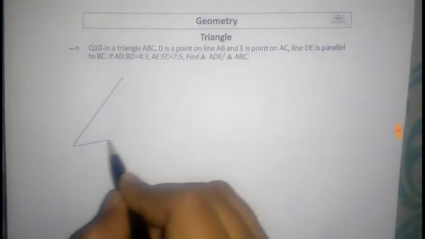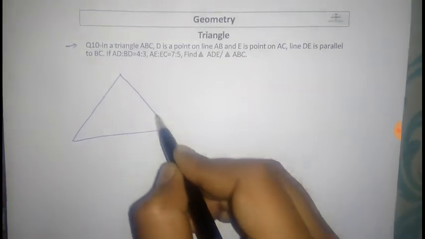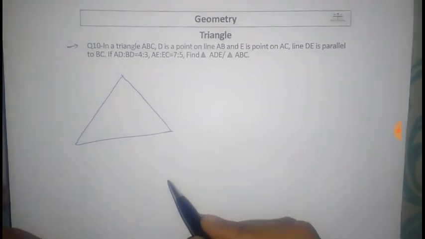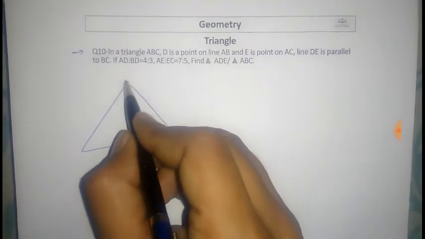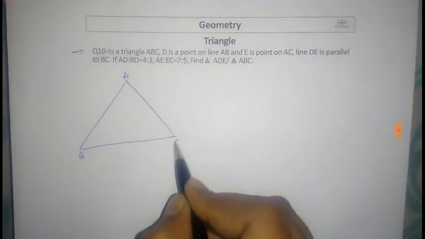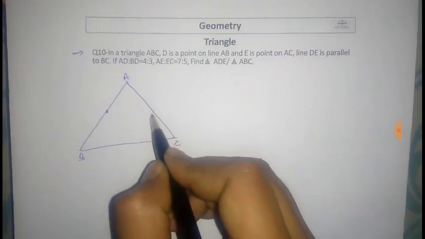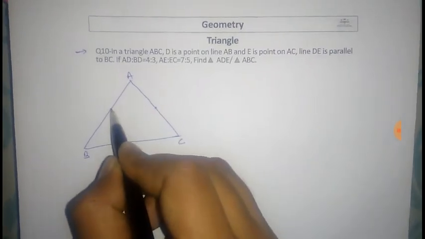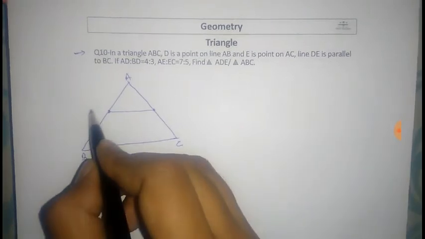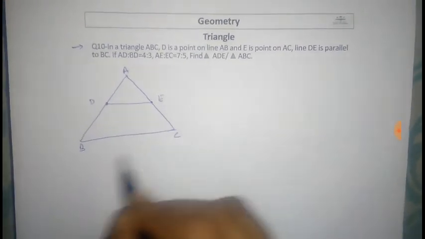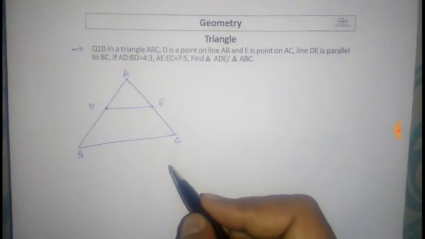First of all, draw a triangle ABC. D is a point on line AB and E is a point on line AC. This is DE parallel to BC.